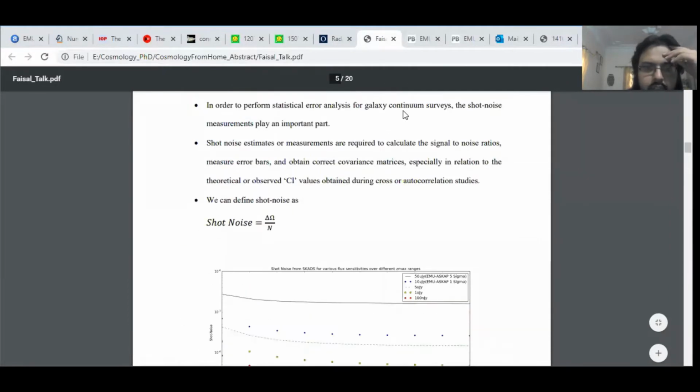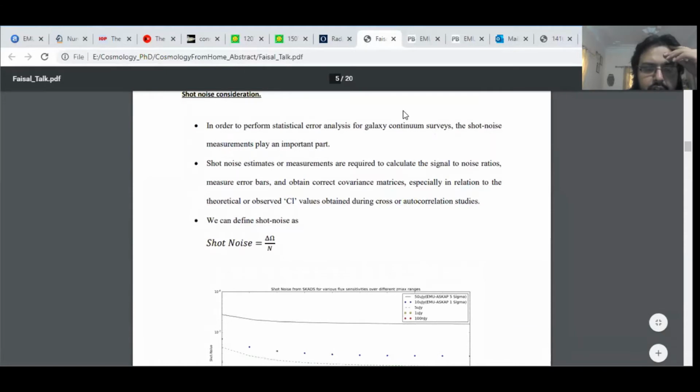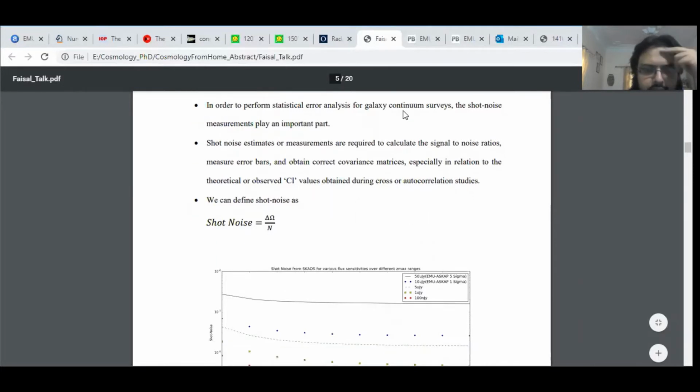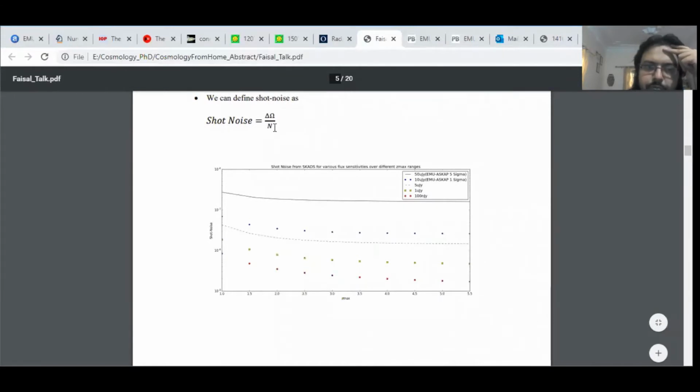So a related concept is shot noise. Shot noise is basically required because we are converting a discrete quantity of galaxy counts into a continuum galaxy matter density field. We are using the count as a proxy for that. Shot noise calculation helps in statistically confining that. It is inversely proportional to the number of sources per steradian.